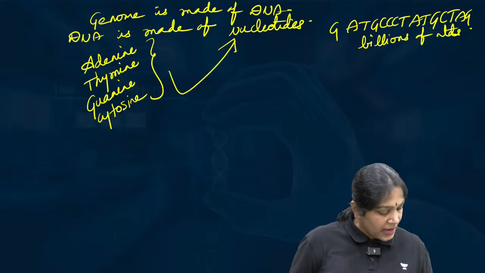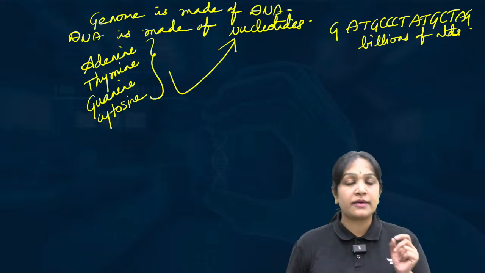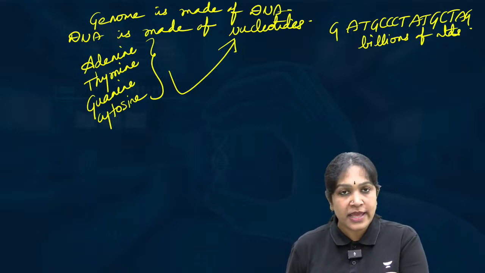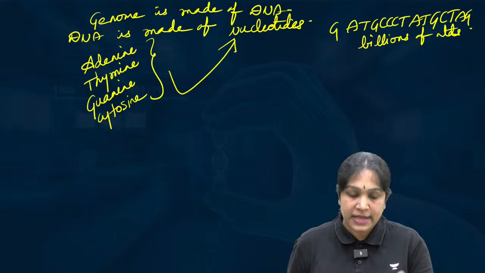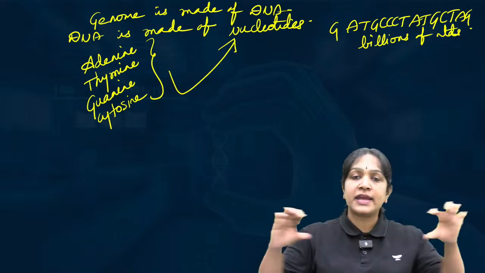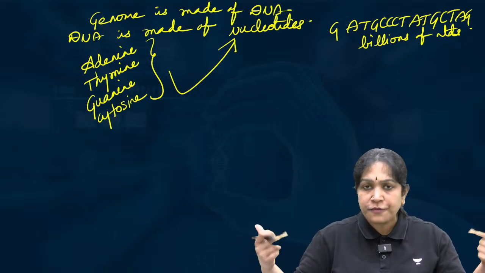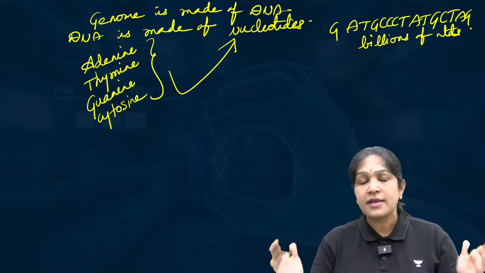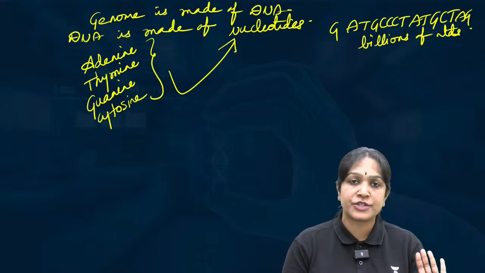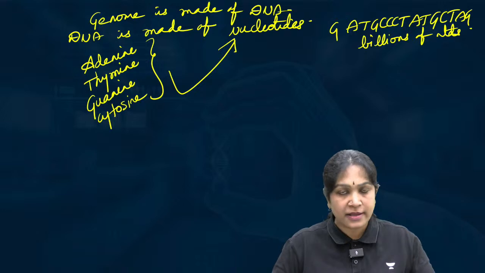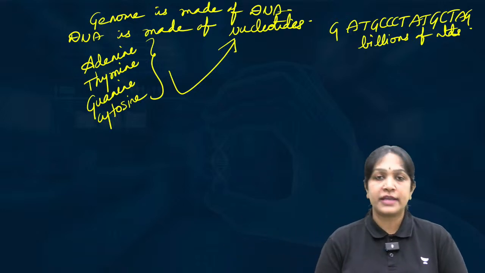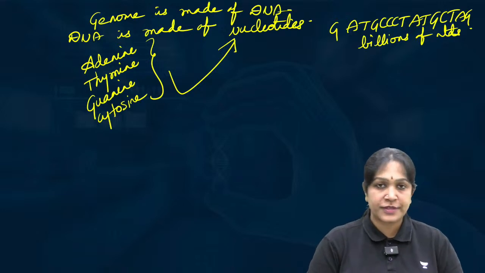Yes, ATGCU, correct, but we do not have uracil in the DNA. We have uracil only in the RNA. So in the DNA we have only adenine, thymine, guanine, cytosine. Our DNA may be made up of billions of nucleotides, but all of them are repetitions of just 4 nucleotides. ATGC repetitions. Any number is possible, billions, but just repetitions of 4 nucleotides. This is our DNA. Our genome is made up of this.